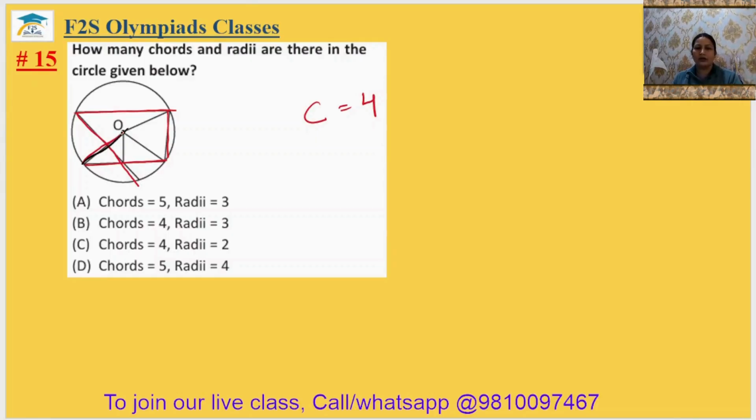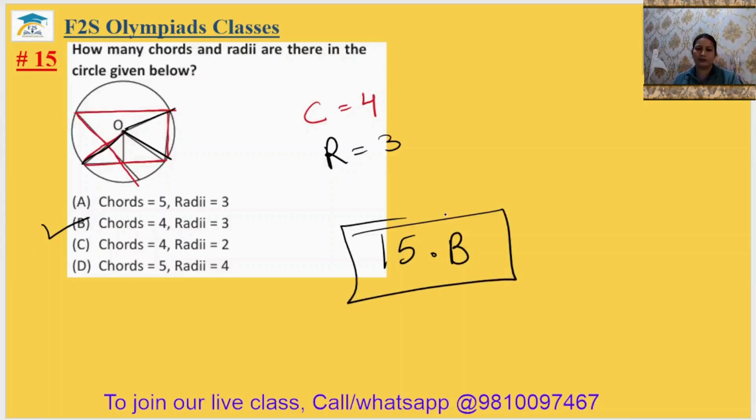1 radii, 2 radii, 3 radii, and is there any more? No. So R equal to 3. So answer will be option B. 15th answer is option B.